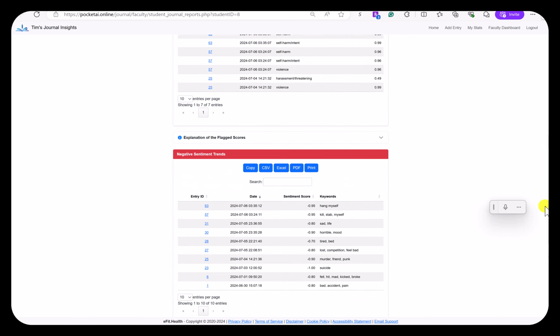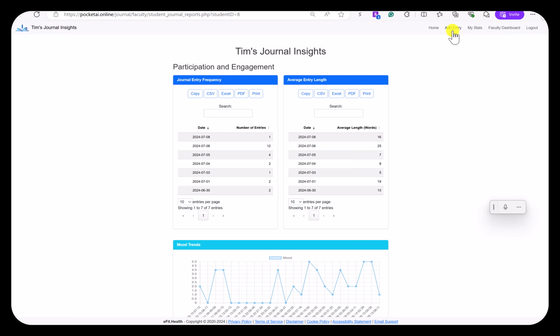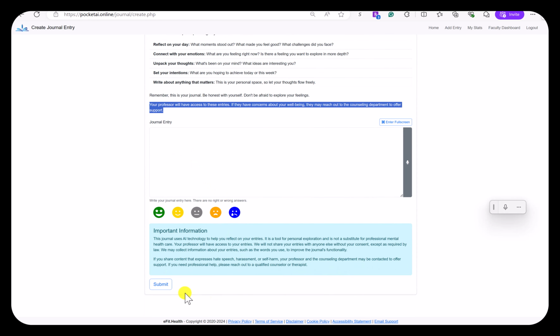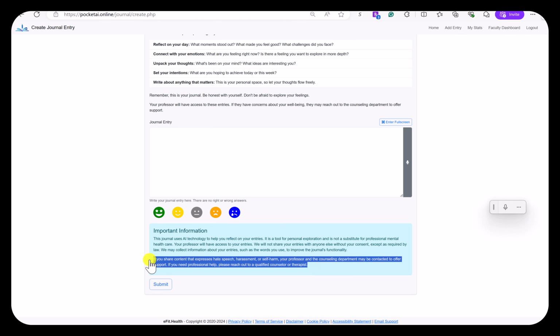And before they make a journal entry, they're very well aware that your professor has access to these entries. And down here, before they click submit every time, it will tell them if you share content that expresses hate speech, harassment, or self-harm, your professor and the counseling department may be contacted to offer support.